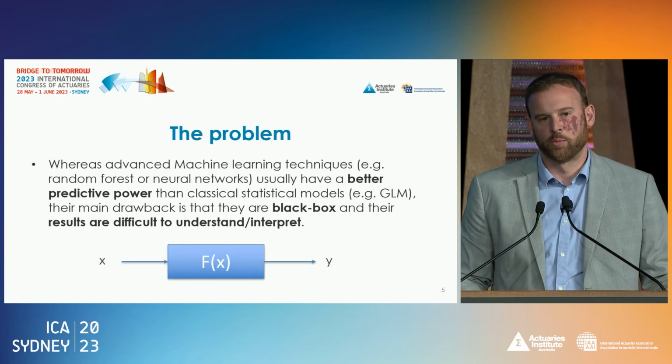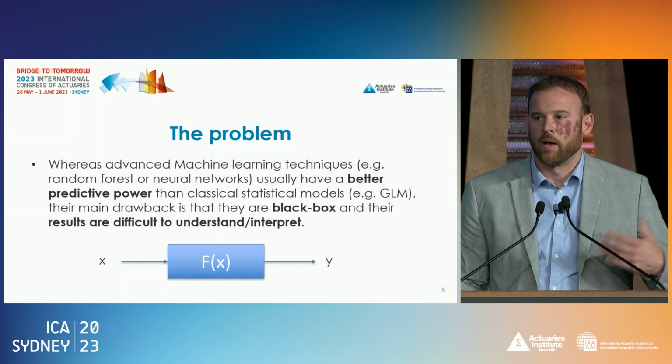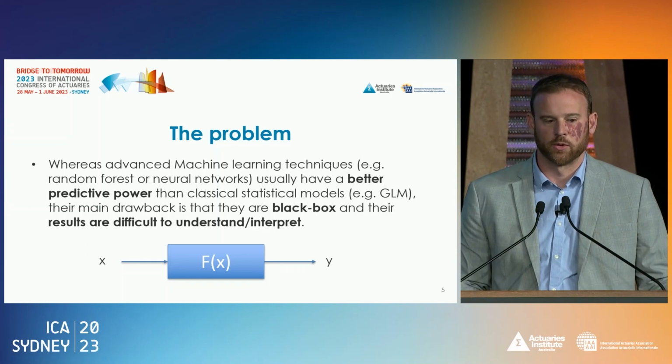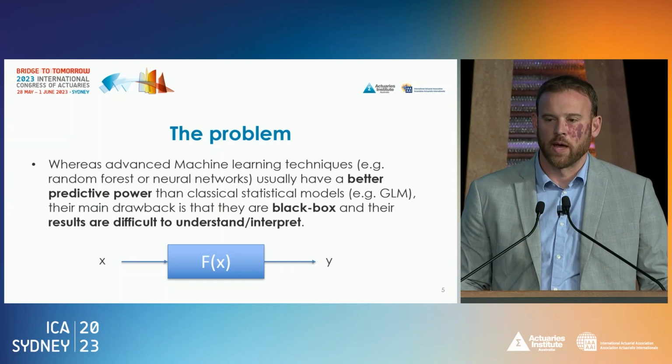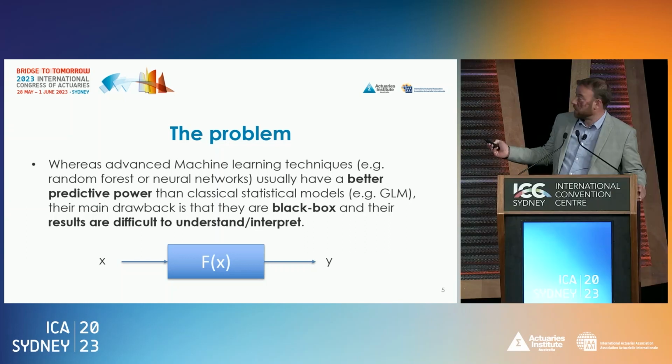So what is the problem that we are facing usually as an actuary? We want to develop models, for example, supervised learning models, where we want to explain a target variable, this variable y here, in function of a set of explanatory variables, the x.